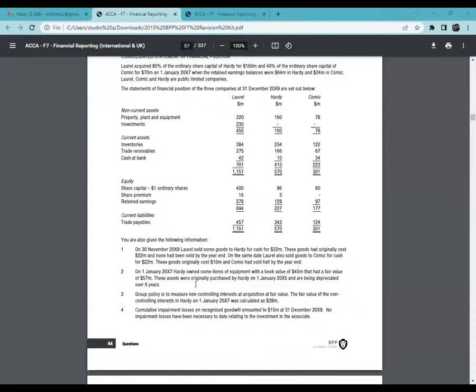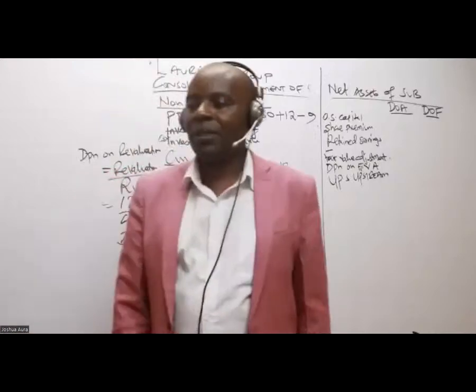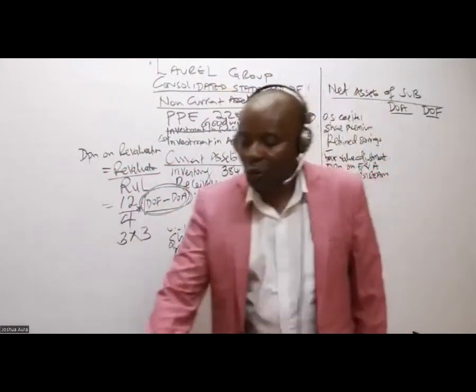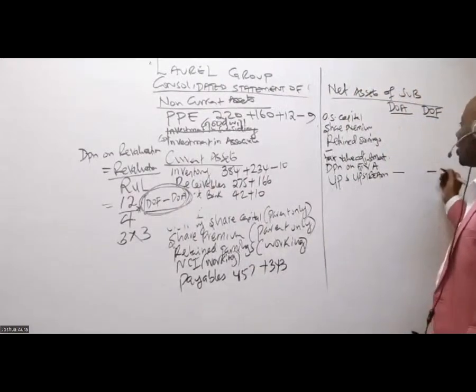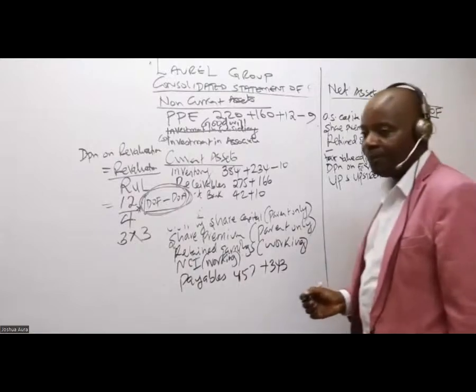What kind of UPS do we have? Remember, Laurel is our parent. Laurel is the one that sold to the subsidiary. They're not talking to me. I don't know why. Is this upward or downward? This is downstream. This downstream, this downstream, this downstream. So if it's downstream, then because we don't have upstream, here we shall have dash, dash like that.